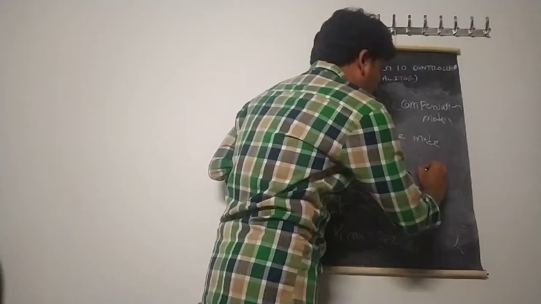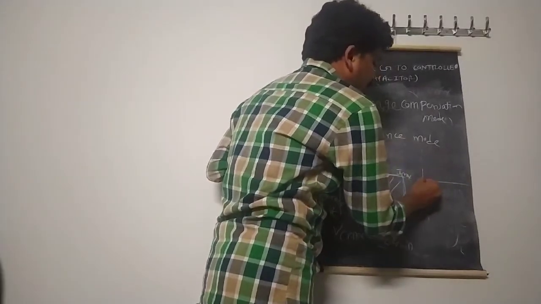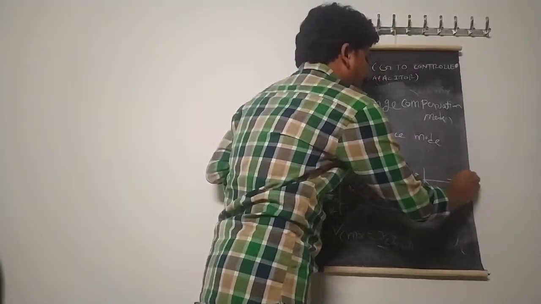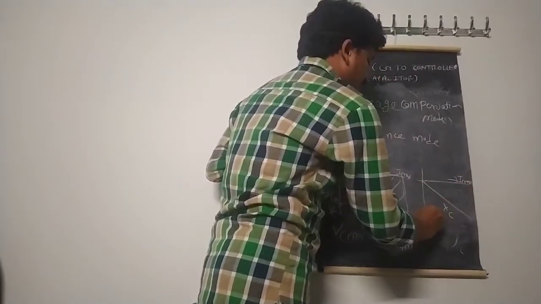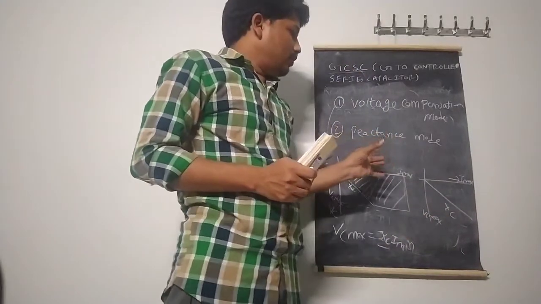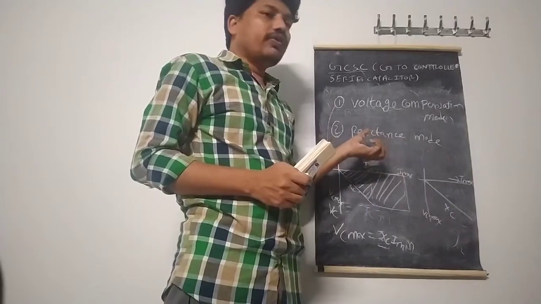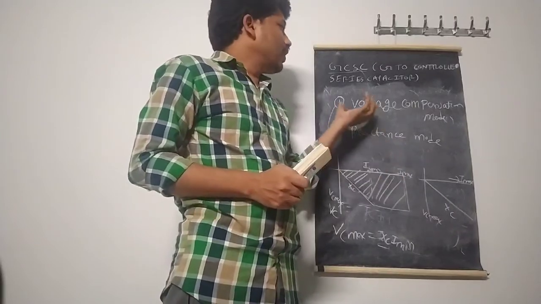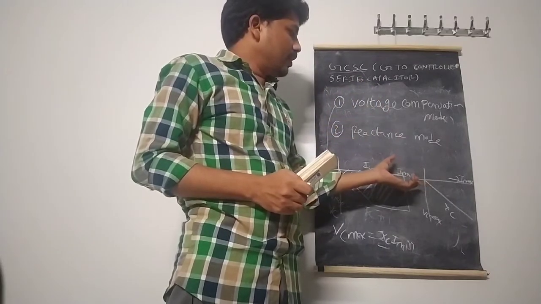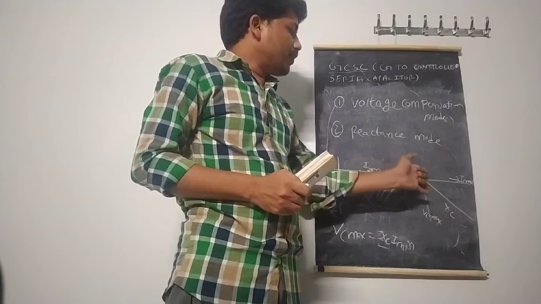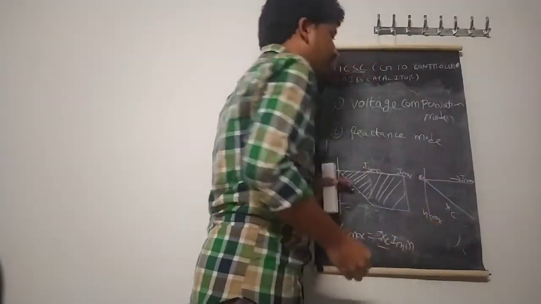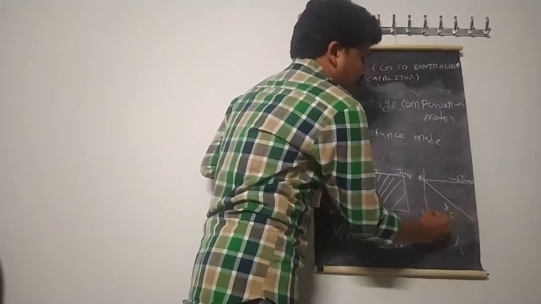Similarly, in the reactance mode, if you draw that, the XC value changes like that. This is the I maximum and this is the VC maximum. From this concept, we can observe that for reactance mode, we are increasing the reactance of the GCSC series capacitor for any value of current from 0 to IC maximum. For any value of current from 0 to maximum, we are increasing the value of XC.